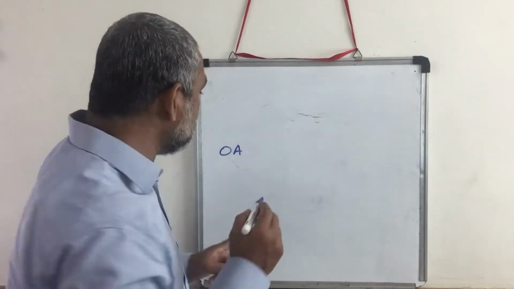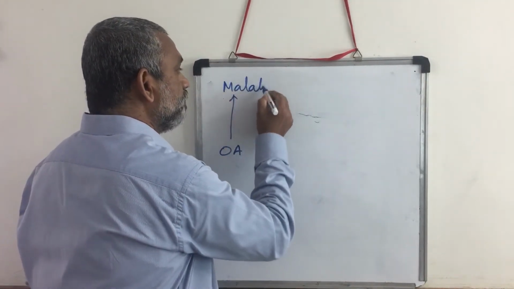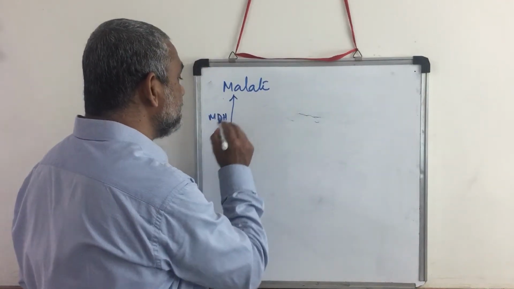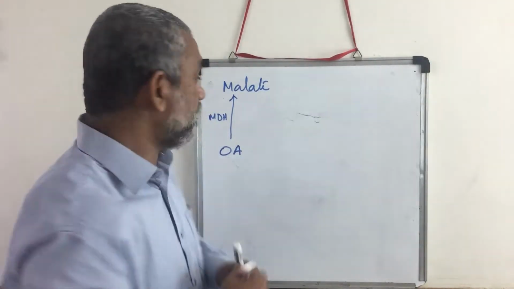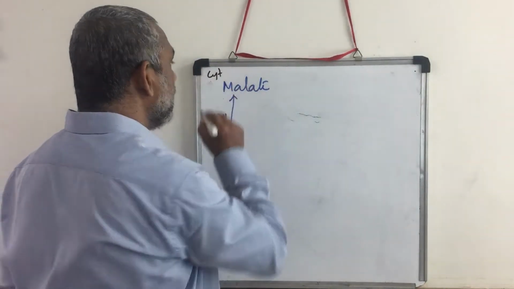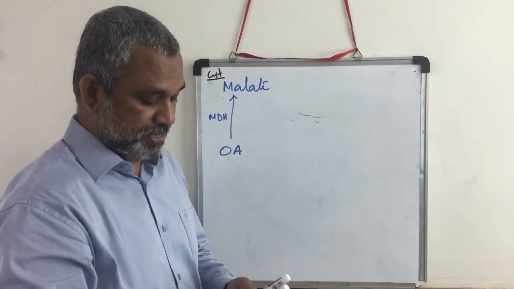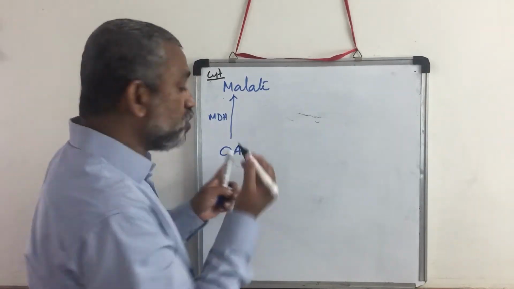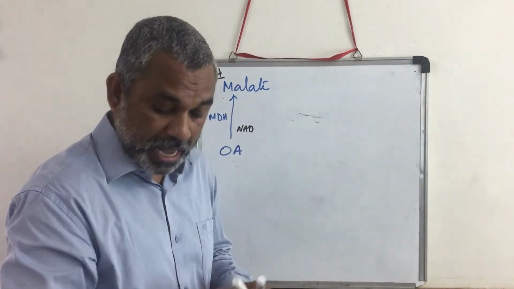Now oxaloacetic acid can be converted to malate. The enzyme is malate dehydrogenase, and this will happen in the cytoplasm. Okay, in the cytoplasm, oxaloacetic acid is converted to malate. Now also remember that in order to convert, it's a keto acid, you need an NADH.